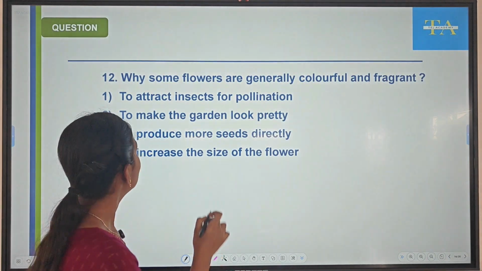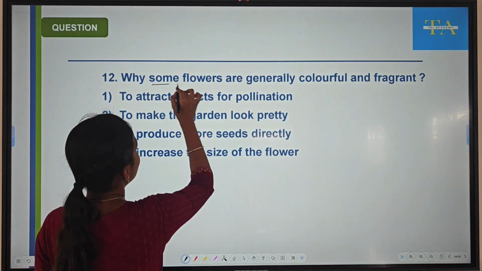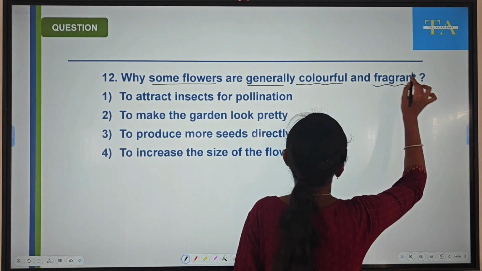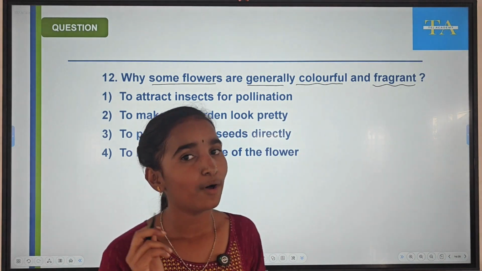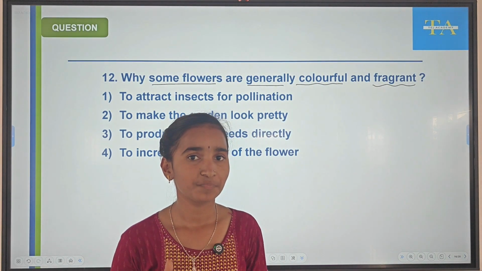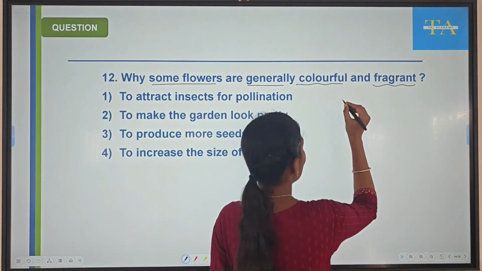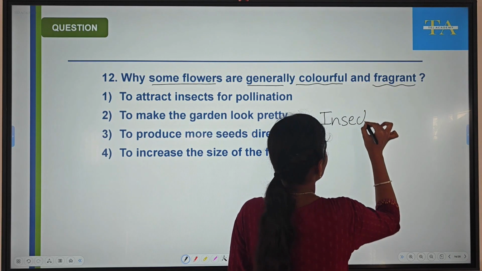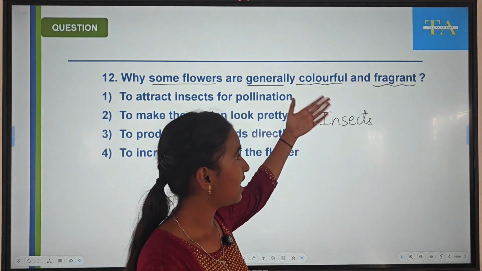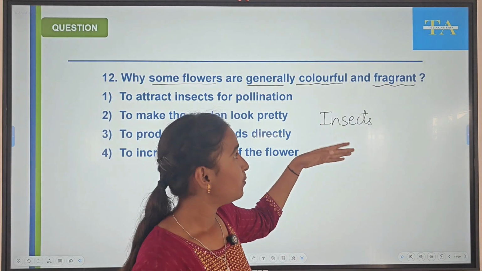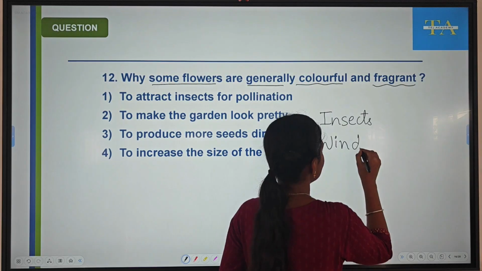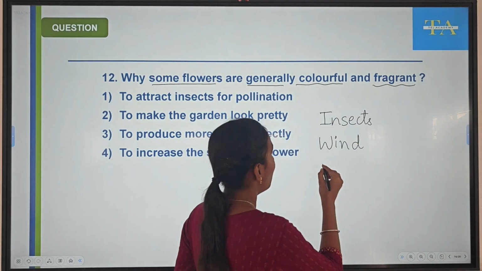12th question. Why are some flowers generally colorful and fragrant? You know about the process of pollination. Pollination can occur with the help of insects, or wind, or water.